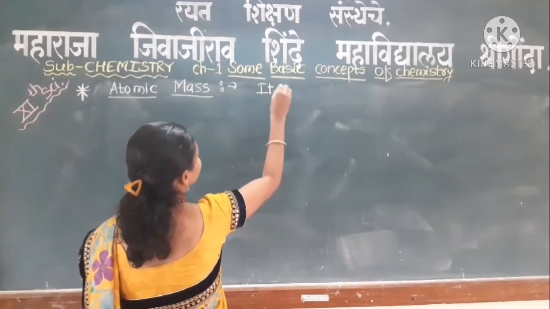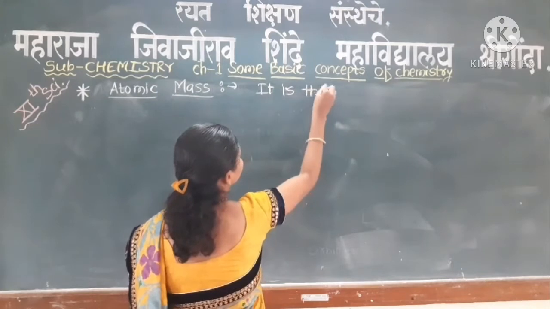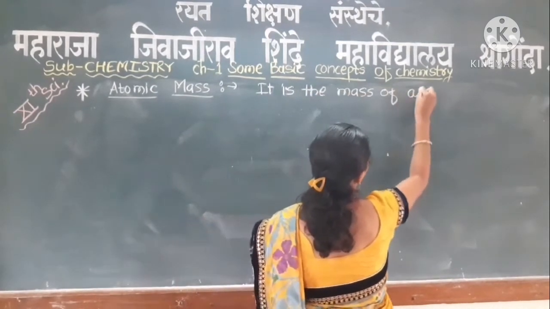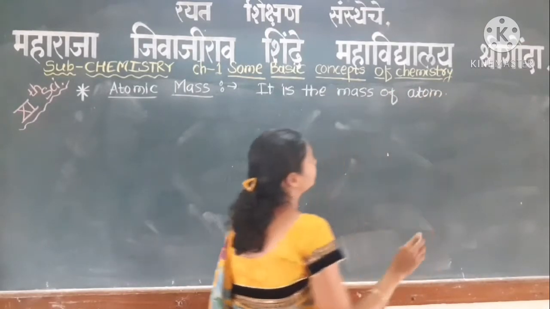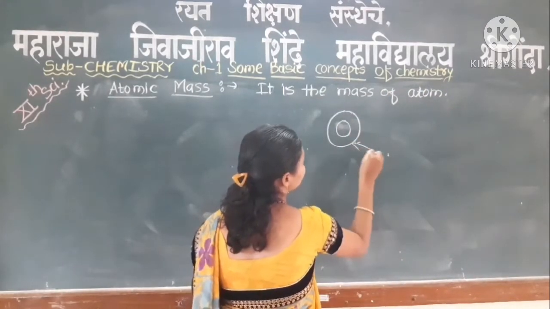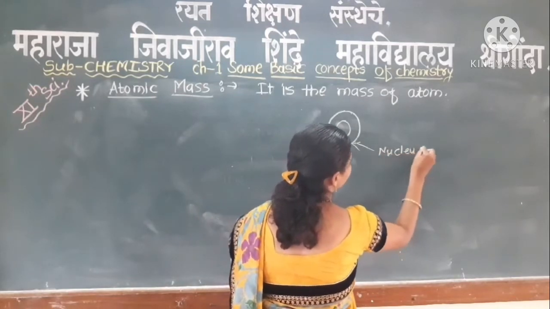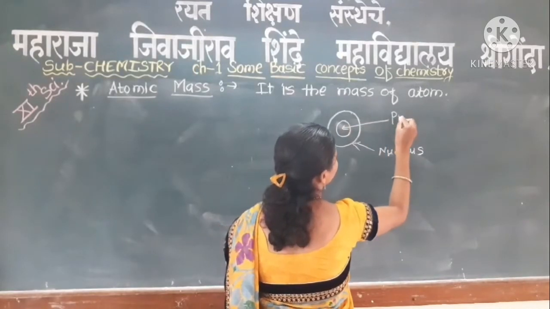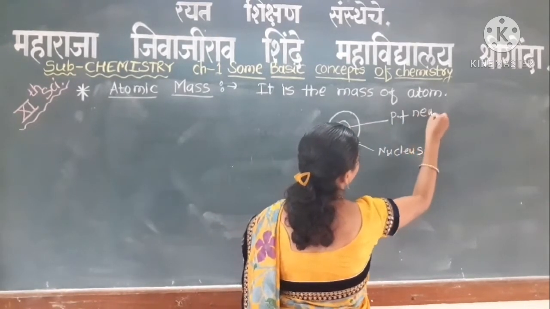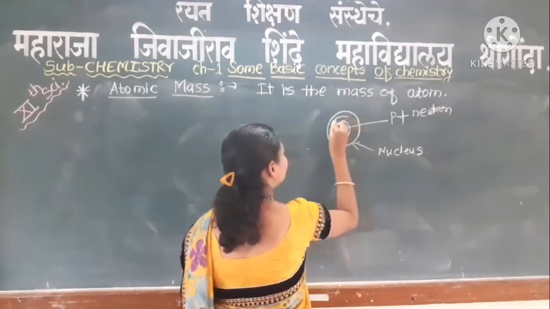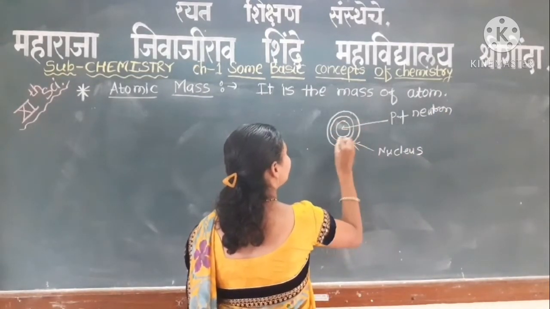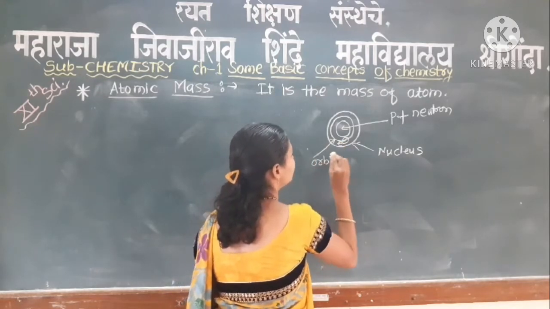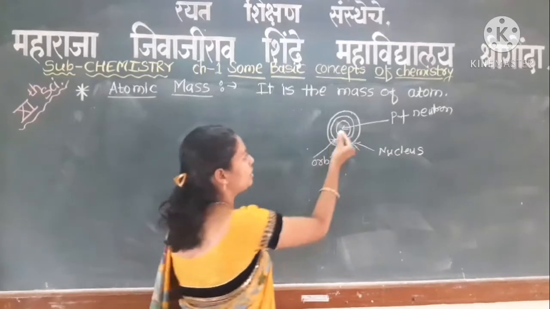It is the mass of the atom, with protons and neutrons present in the nucleus and electrons revolving around it in the orbit.